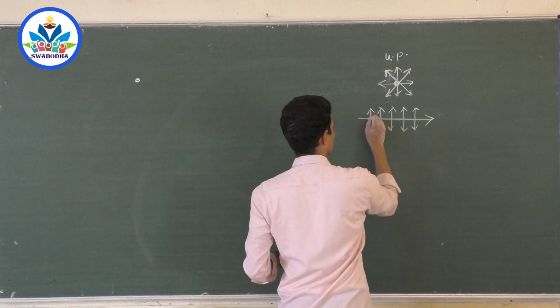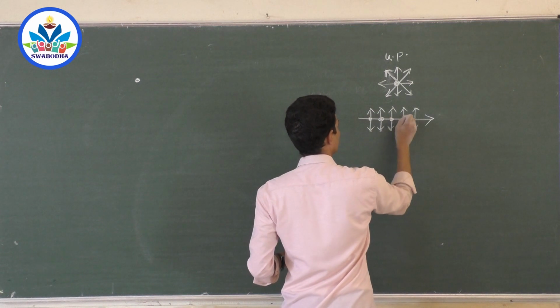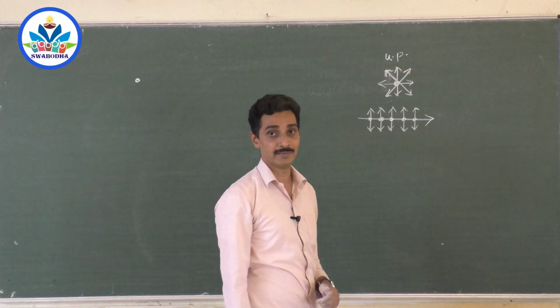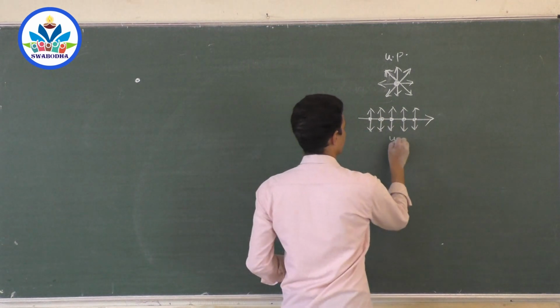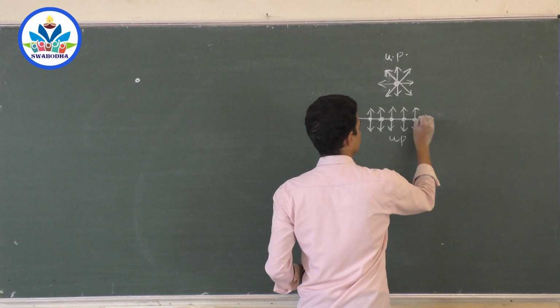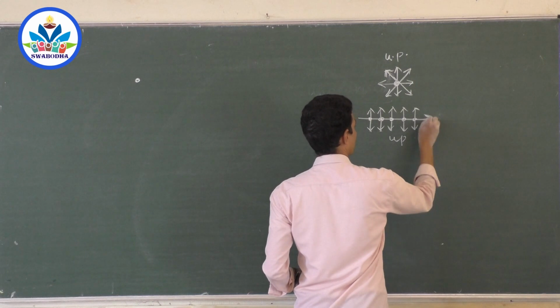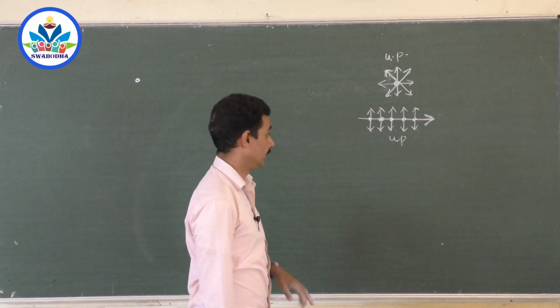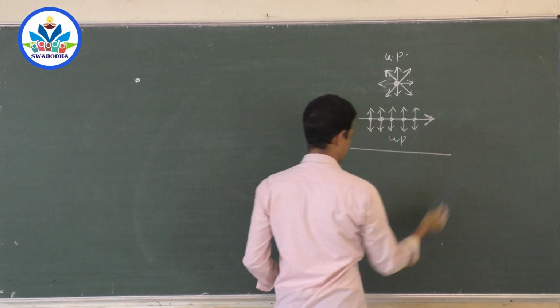So put a dot here. What does the dot mean? Dot means that there are field lines in this way also, which cannot be drawn on the paper. Unpolarized. And this is the direction of light, right? So this arrow mark is also a must. These arrow marks also must be there. Then how do you represent unpolarized light, sir?